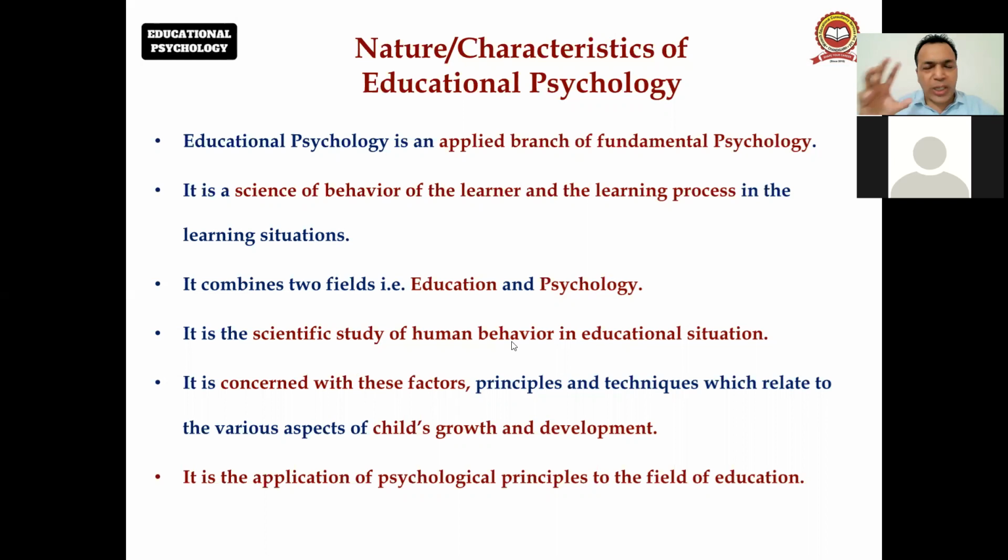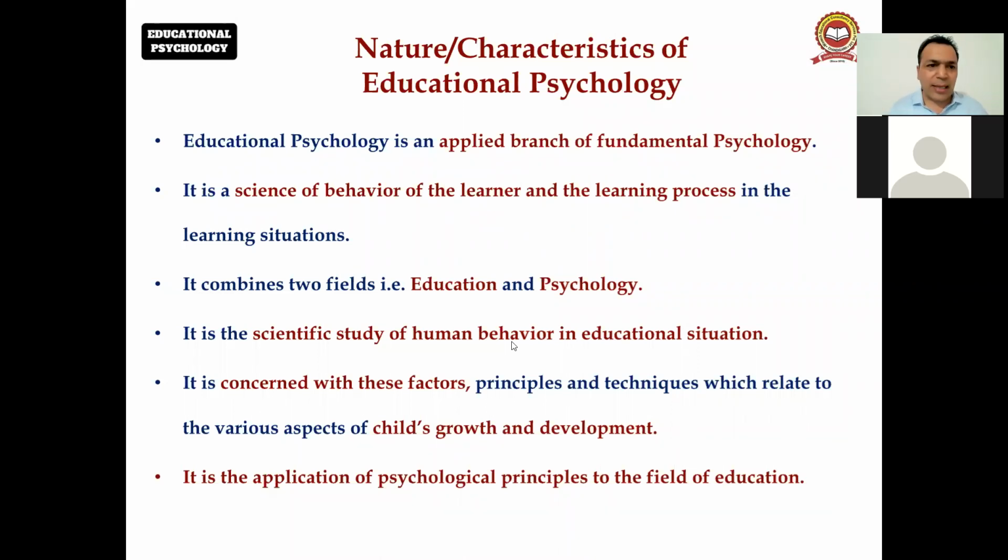So basically, the principles and applications of educational psychology are involved in the educational process in order to solve educational problems, because our education is full of problems, right? So with the help of educational psychology, we solve the problems.